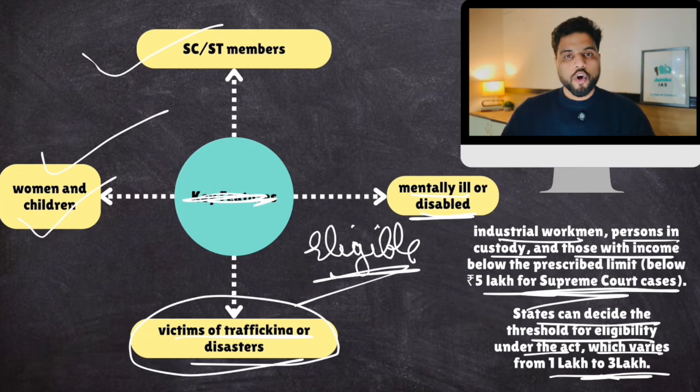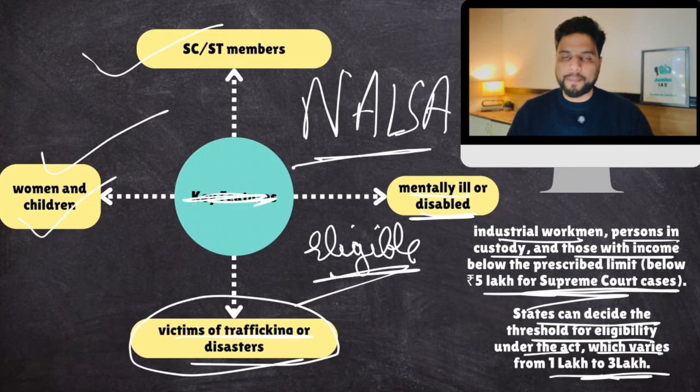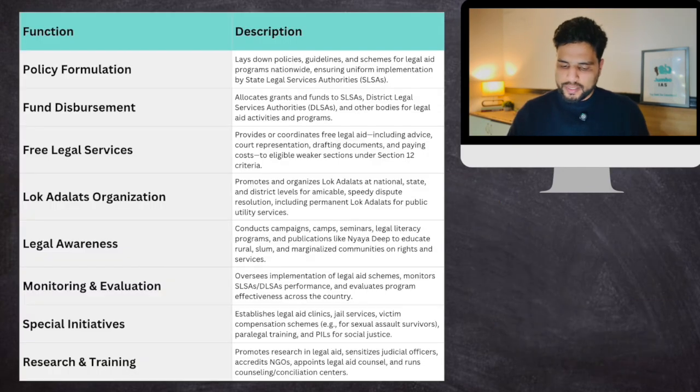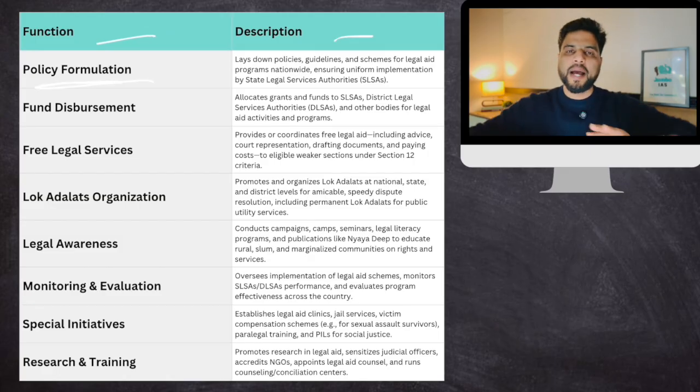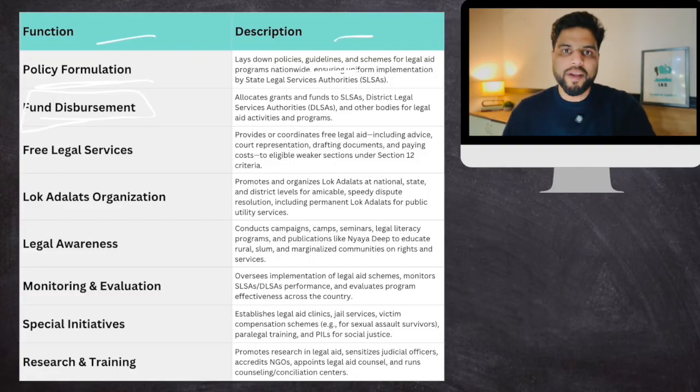Now, let's talk about NALSA for a minute. Key functions of NALSA. So, formulation of policy. I mean, what should be the policy so that legal aid is more accessible? So, this is the policy level. Then fund disbursement, because those lawyers that are being provided to you would be paid. You won't pay for them, but state would pay for them. So state requires funds for that. So fund disbursement, free legal services, lok adalats also.